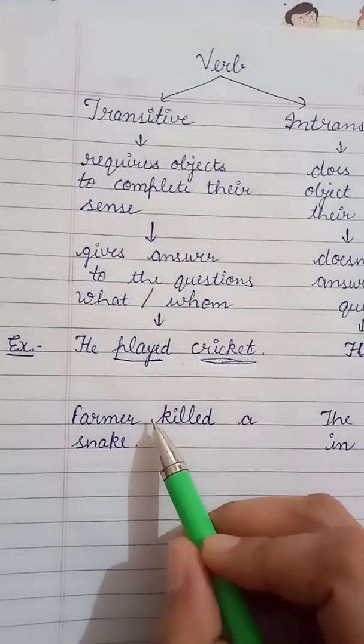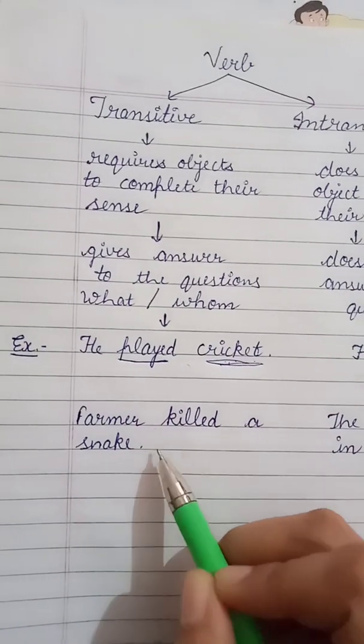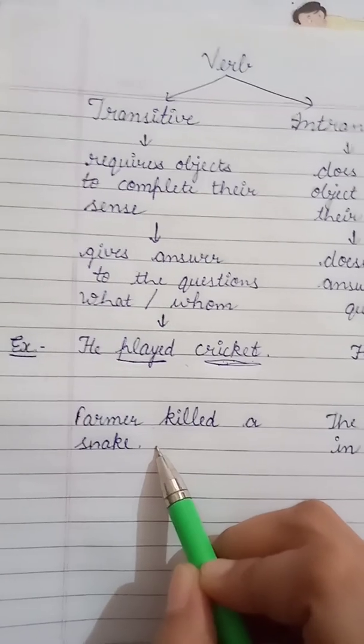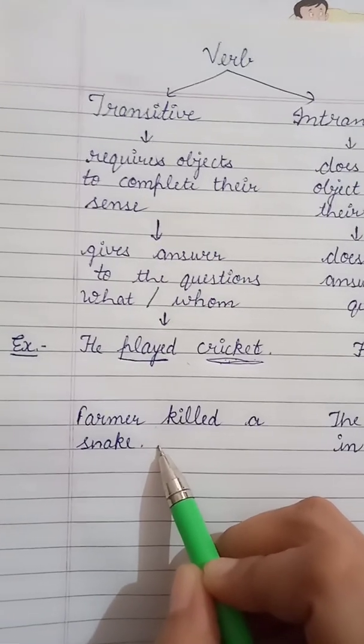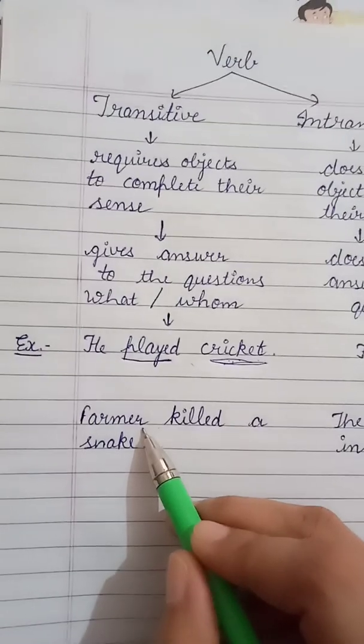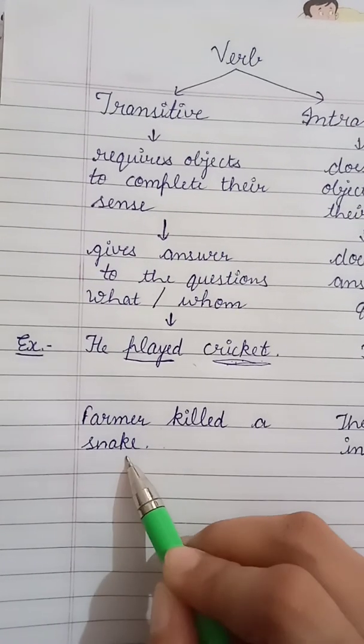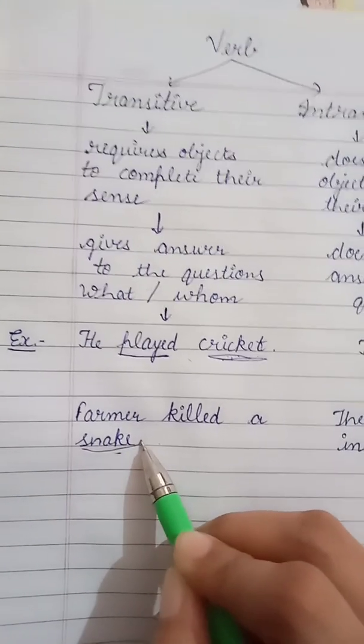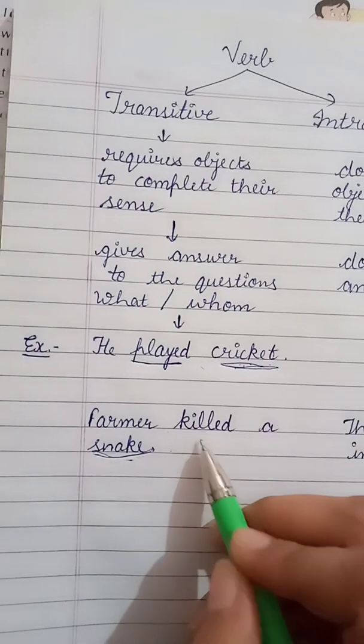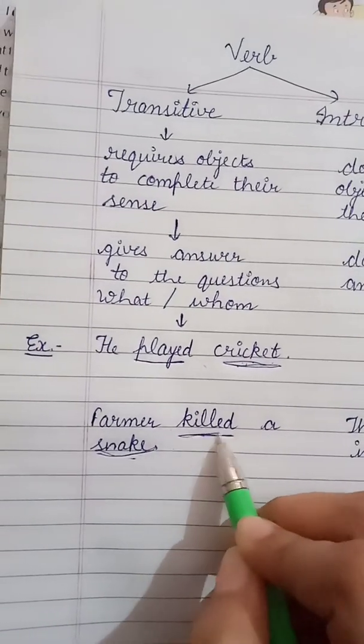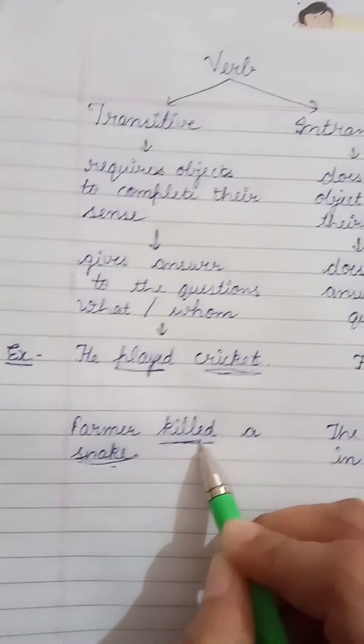And next example, farmer killed a snake. If we ask the question, whom did the farmer kill? So we will get the answer, farmer killed a snake. So we are getting the answer of whom also. So in this example, killed is a transitive verb.